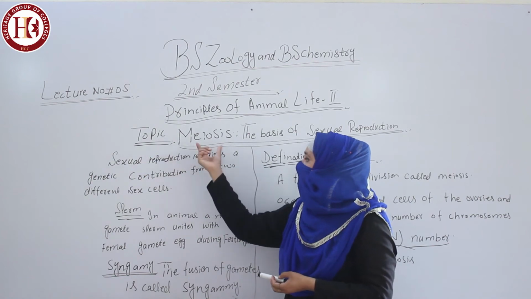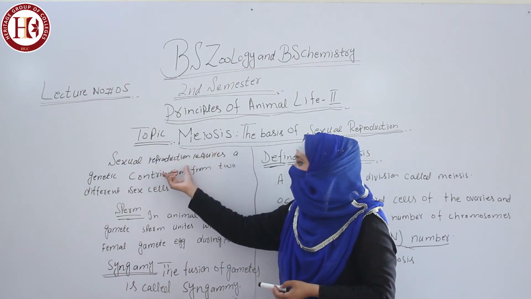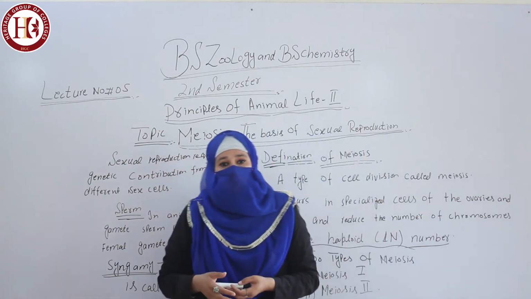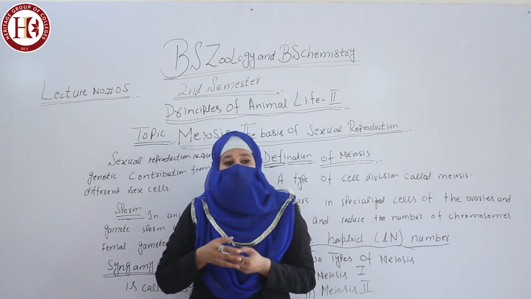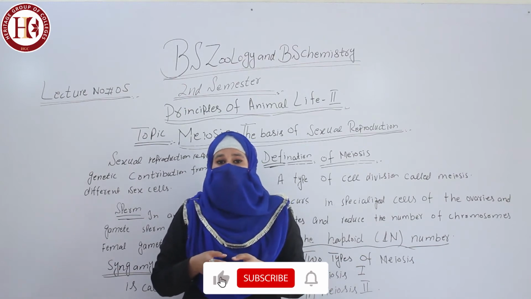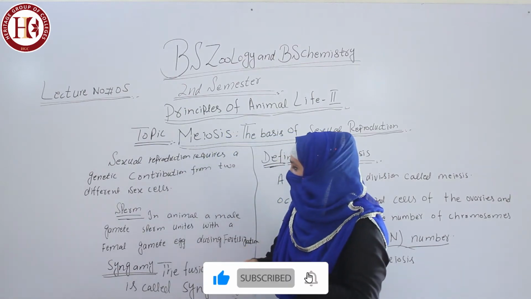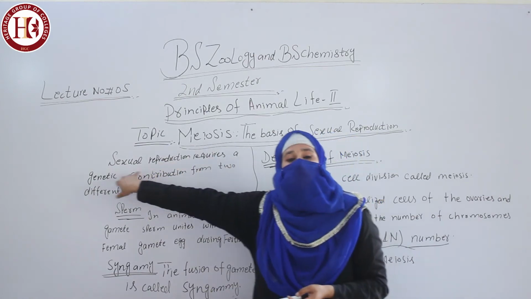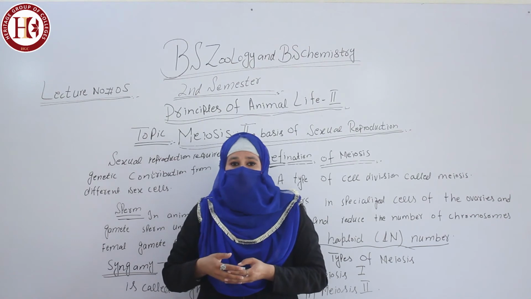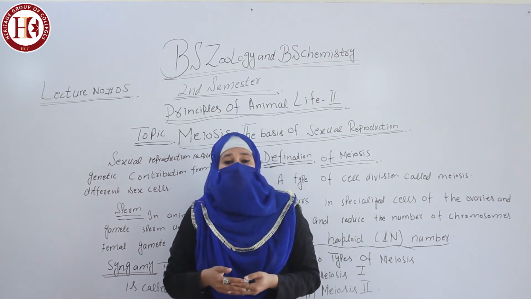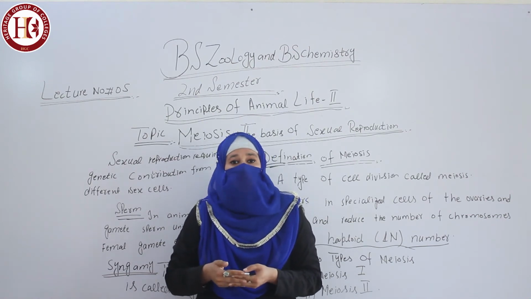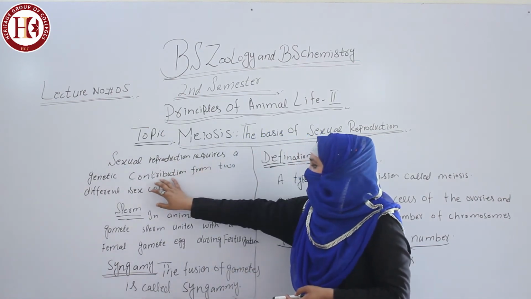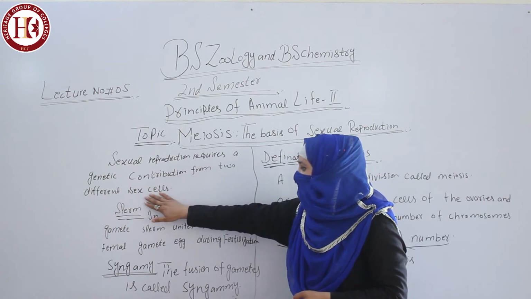Before starting the topic of meiosis, you have to know about sexual reproduction. The reproduction phenomenon is very important to maintain life in the next generation. Sexual reproduction takes place in living organisms and requires two types of cells, sperm cells and egg cells. The eggs are produced within the ovaries in the female body, while sperm cells are produced within the testes in the male body. So sexual reproduction requires a genetic contribution from two different sex cells.